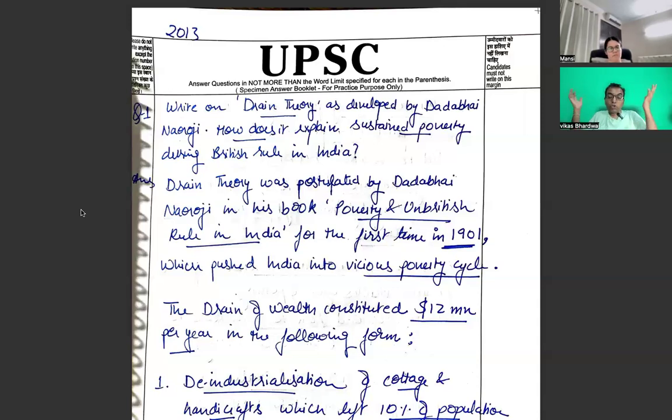So Dadabhai Naoroji is actually witnessing everything, and the British are claiming to develop India, but at the same time there are recurring famines. Dadabhai Naoroji was very surprised at what was happening, and that is why he is able to explain drain theory: that it is drain, it is going out, it is not coming in. He was able to understand through a period of 20 years or more.